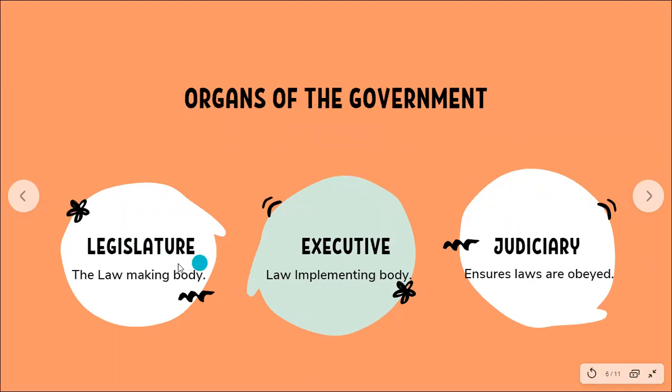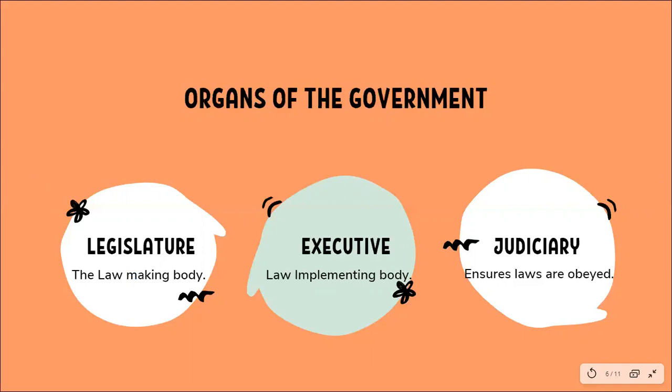So, what is the legislature? Legislature is the lawmaking body. All the laws are made by the legislature, right? So you have state legislature as well. Otherwise, you have the parliament wherein the laws are made. I'll repeat. Legislature, what happens in a legislature? Laws are made. Where are these laws made? In the parliament, or you have state legislatures as well.